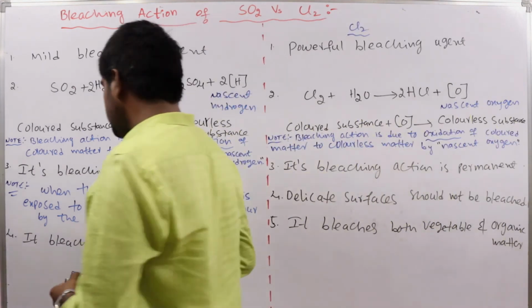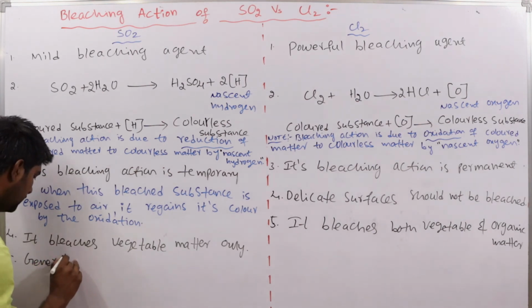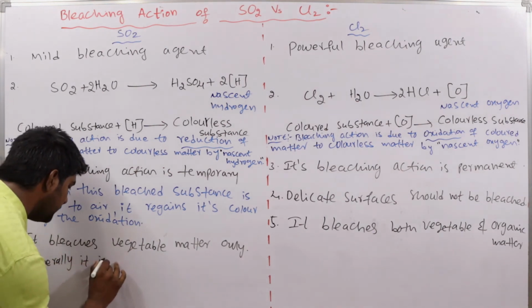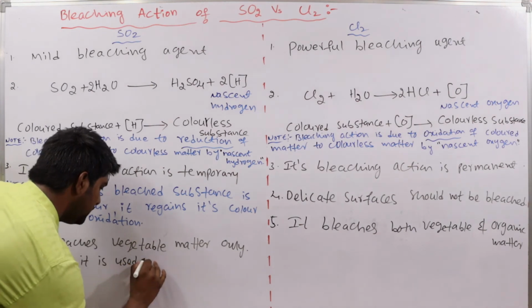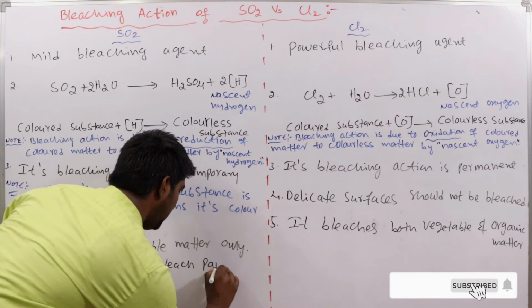Next, the last difference is that SO2 is generally used to bleach paper pulp. Generally, in most cases it is used to bleach paper pulp.